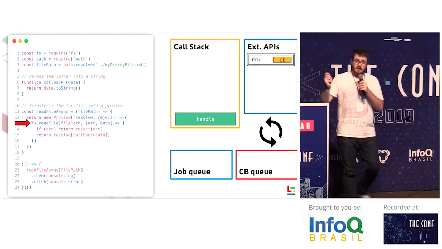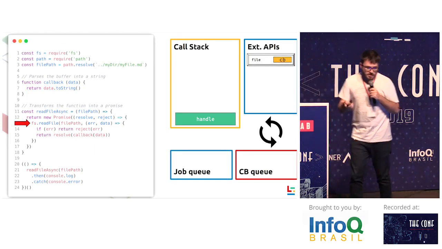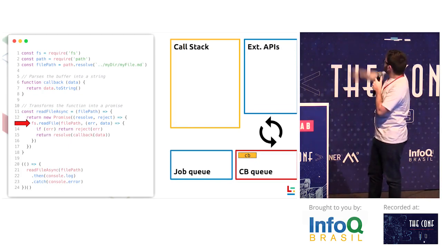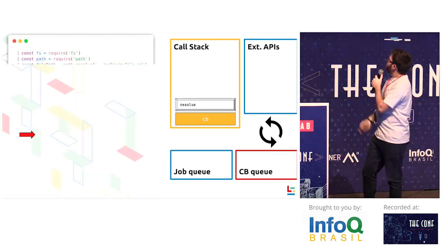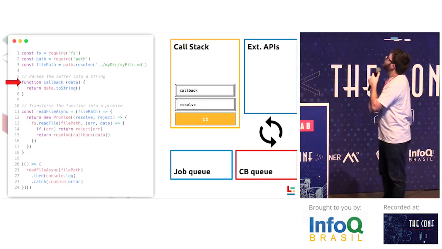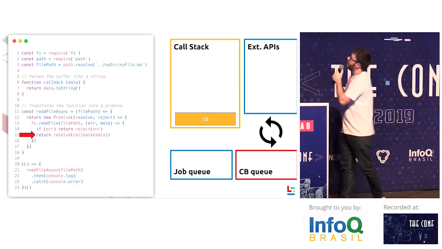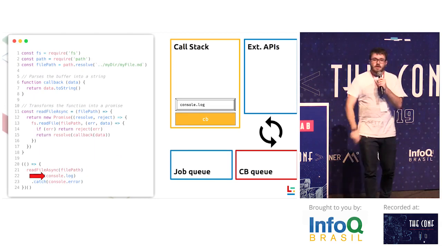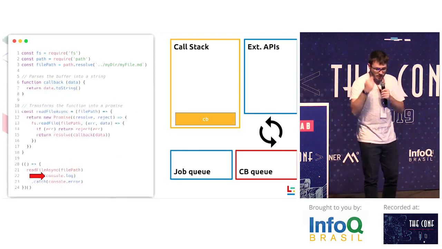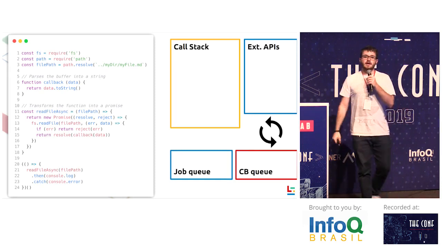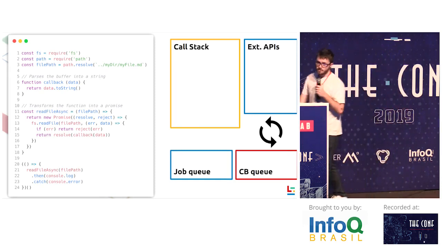It registers the callback here. The call stack is empty, the job queue is empty, and the callback is executed. It calls resolve, which calls the callback, which calls toString, then returns, and then we print our result on the console. Then it returns, with nothing on the job queue, nothing on the callback queue, nothing on the call stack. The event loop ends the process, and the program has ended.